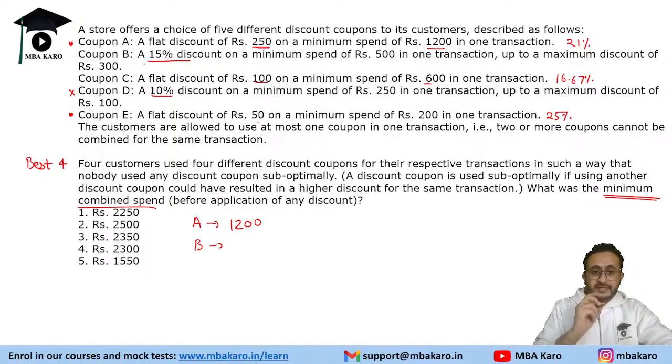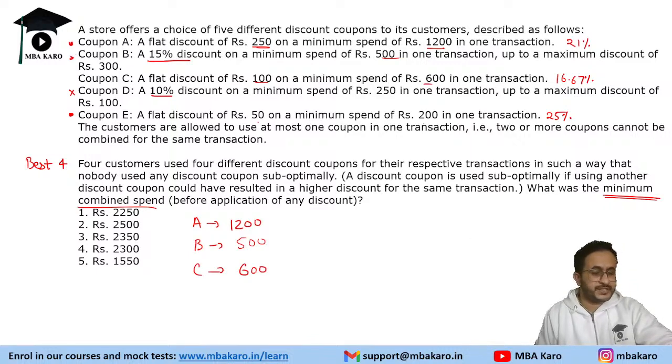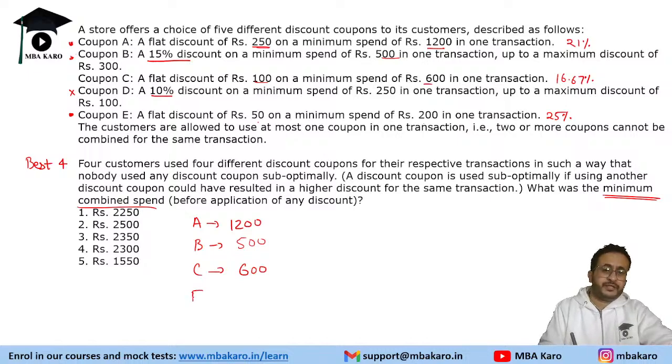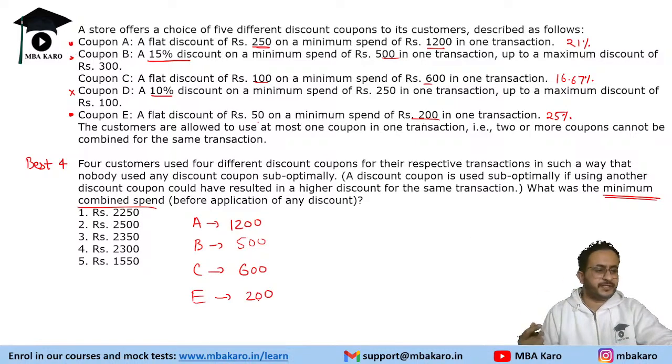B, there is 15% discount. So between B and D, the person would prefer B and will spend 500 rupees. No, we need to minimize the spend. In C, there is 600. So the person will spend 600 on coupon C. And for coupon E, the person has to spend 200 minimum, because beyond that the percentage effectiveness will be less.